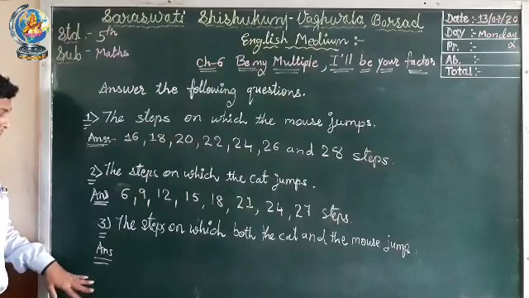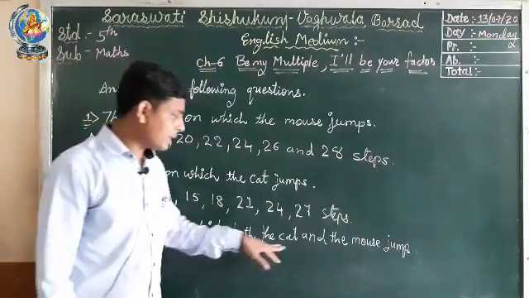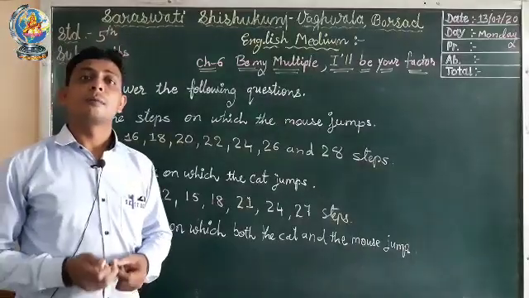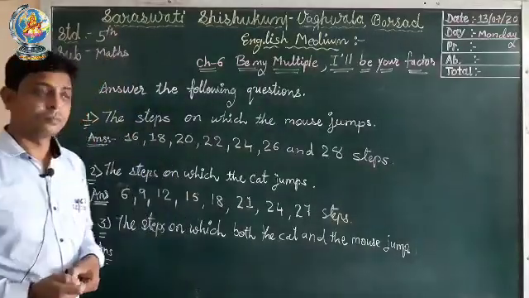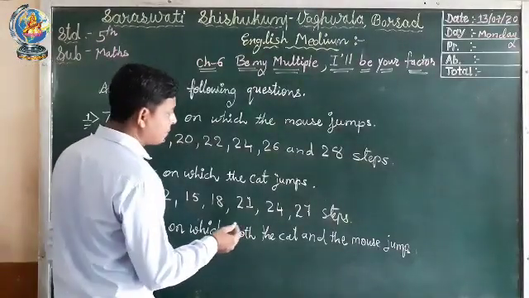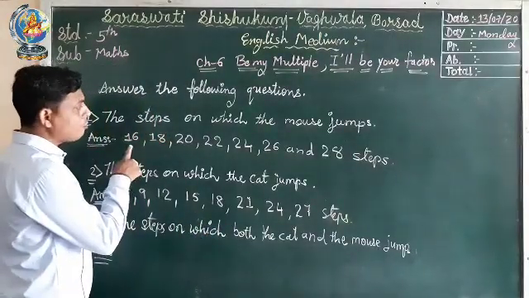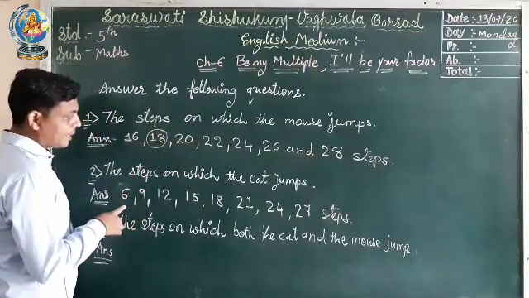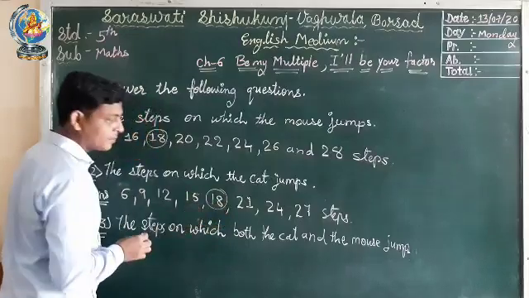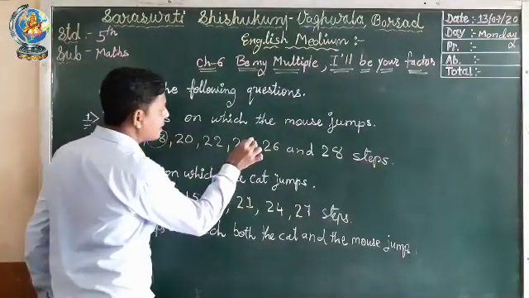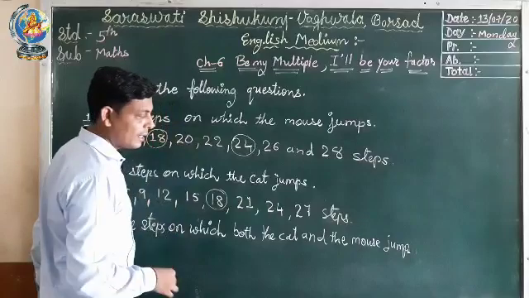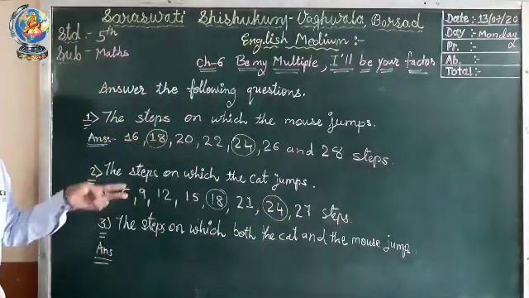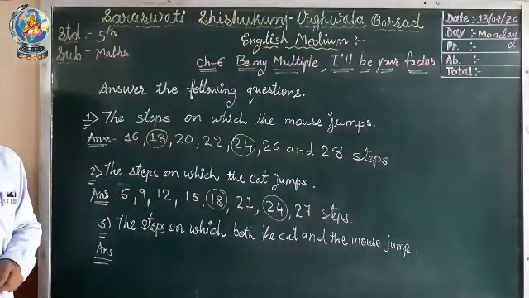Now the third question, the steps on which both the cat and the mouse jump. Which are the steps on which both the mouse and cat jump? Let's find out. We can see the mouse jumps on 18 and the cat also jumps on 18, and another number is there, the cat jumps on 24 and the mouse also jumps on 24. These are the two steps on which both the mouse and cat jump.